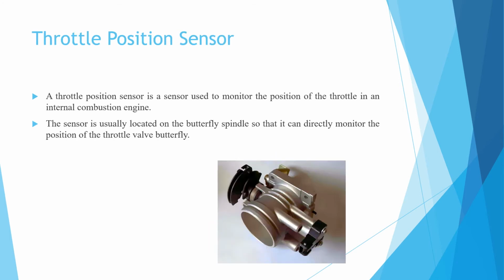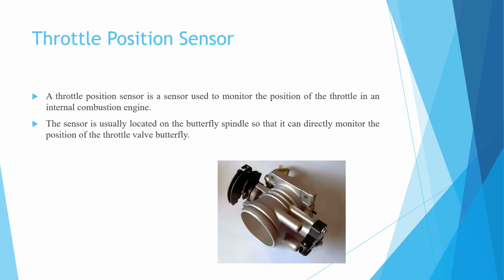Next is the throttle position sensor. A throttle position sensor is a sensor which is used to monitor the position of the throttle in an IC engine.